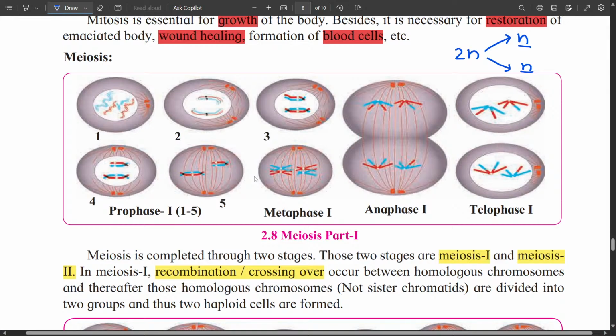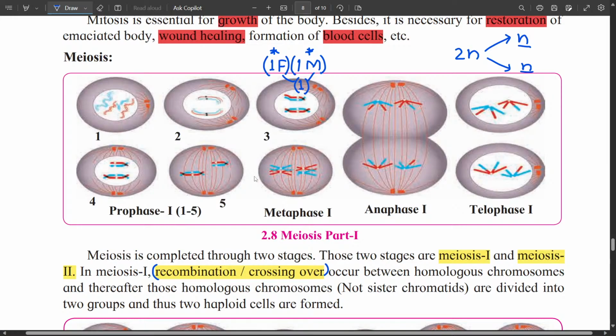We know that each chromosome is in the form of a pair, correct? So suppose the first chromosome: one chromosome will come from the father and one chromosome will come from the mother. Now for these two chromosomes, recombination and crossing over will occur, and from these two chromosomes a single chromosome is formed, which is neither like this chromosome nor like this chromosome, but it is the combination of the two chromosomes.